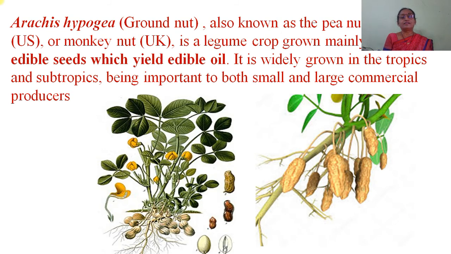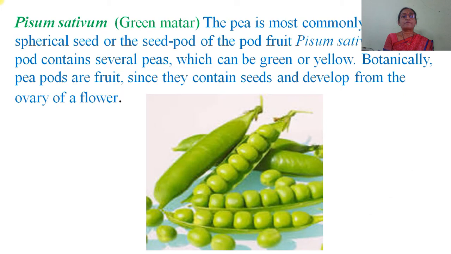Then another one is Arachis hypogaea, the groundnut, also known as peanut or monkey nut, a legume crop grown mainly for its edible seeds which yield edible oil. It is widely grown in the tropics and subtropics, being important to both small and large commercial producers.